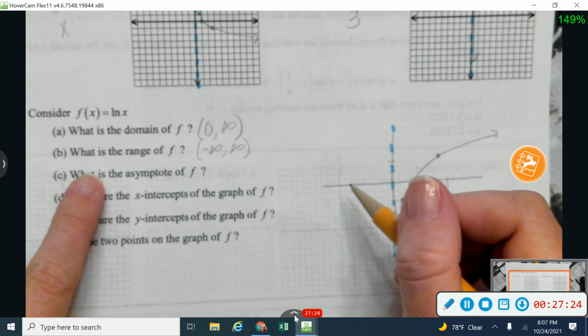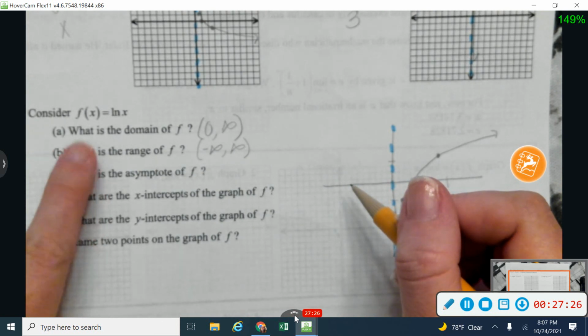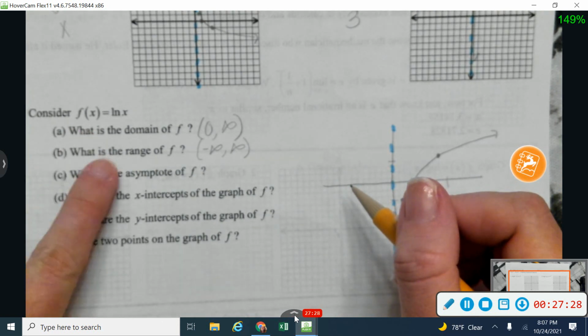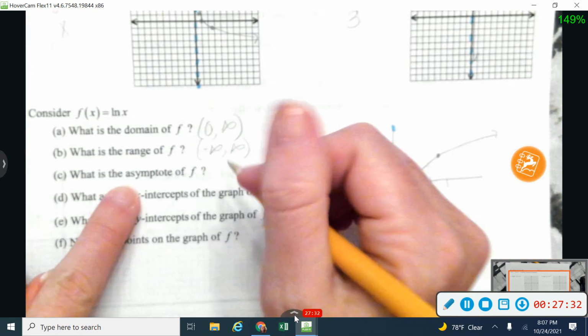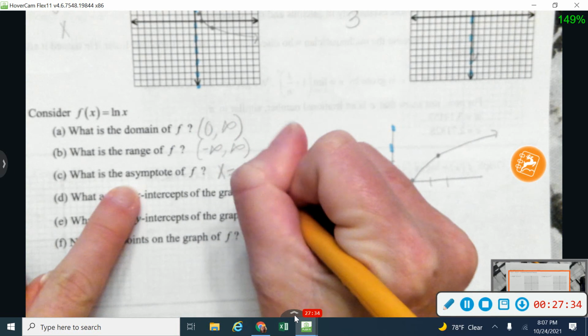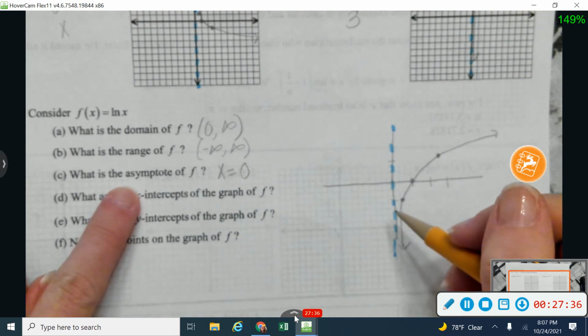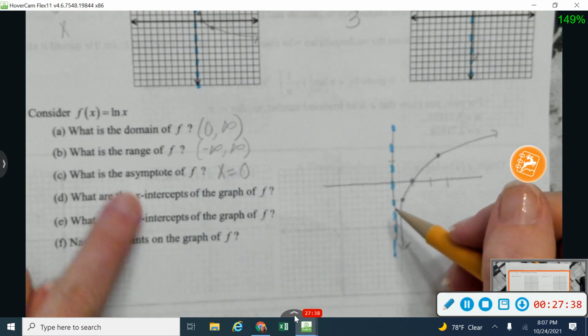So we talked about logs and exponentials being inverses of each other, and what that did was that switched my domain and my range. All right, my asymptote is on the y-axis. We call that the x equals 0 line. So please don't just write y-axis. Make sure you know the line.